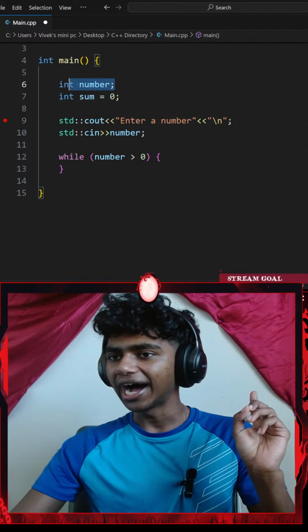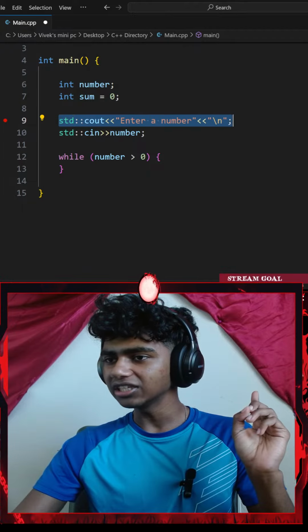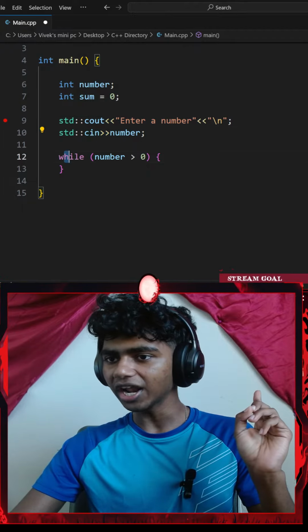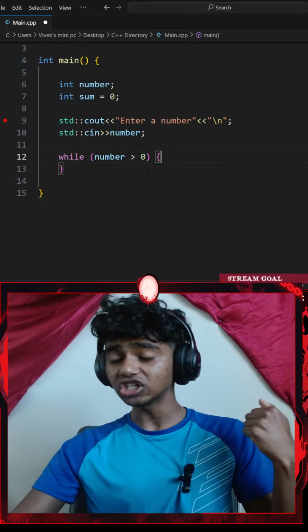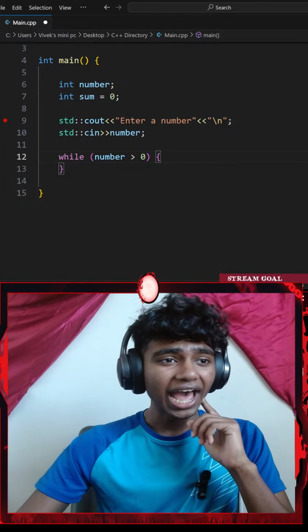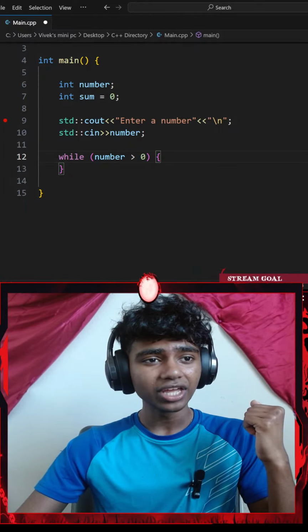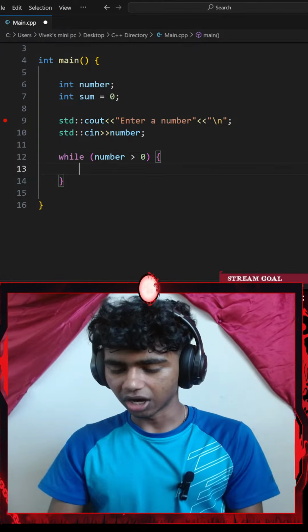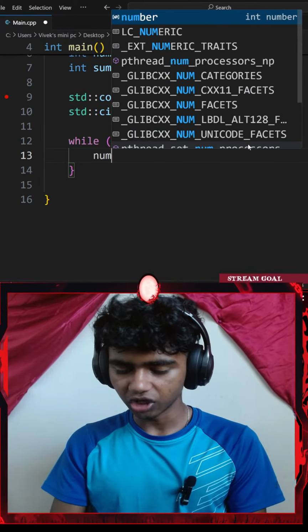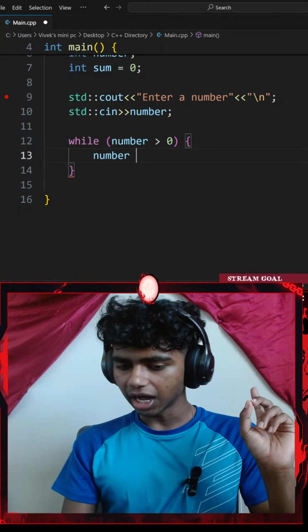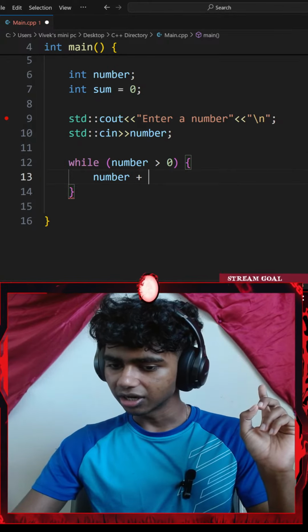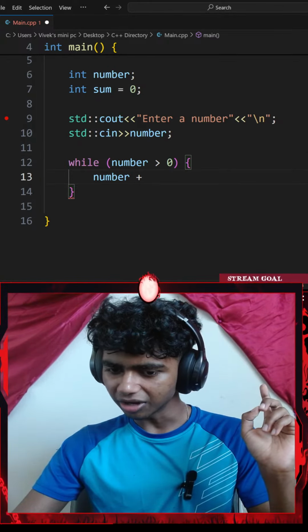Okay, so I have a number. I ask the user to enter a number, and then I go with a while loop. While my number is greater than 0, add that number to the sum, then decrement the number. Okay, so I'll go with my number variable. I'm going to increase that. Number equals number plus sum.